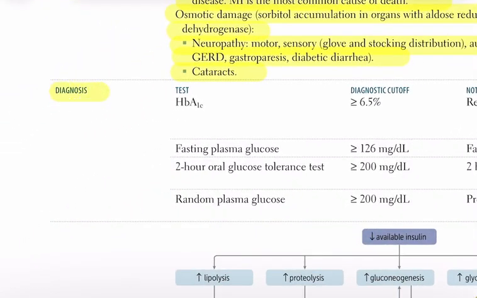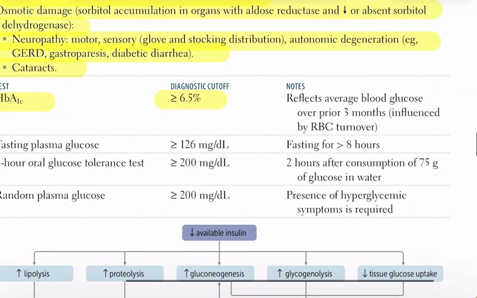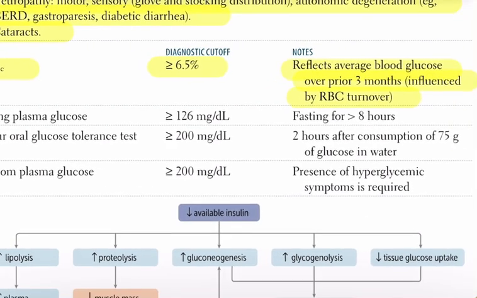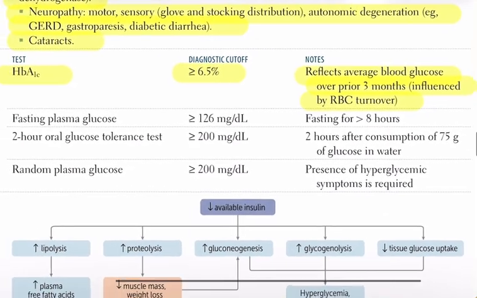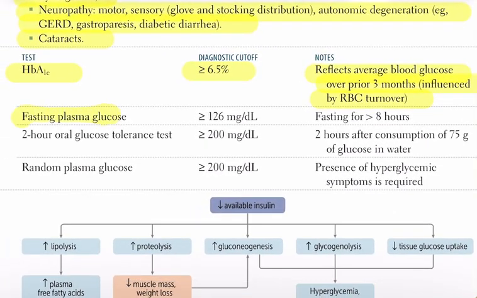Diagnosis. Hemoglobin A1C of greater than or equal to 6.5%. This reflects average blood glucose over the prior 3 months and is influenced by red blood cell turnover. Fasting plasma glucose greater than or equal to 126 milligrams per deciliter after fasting for more than 8 hours.